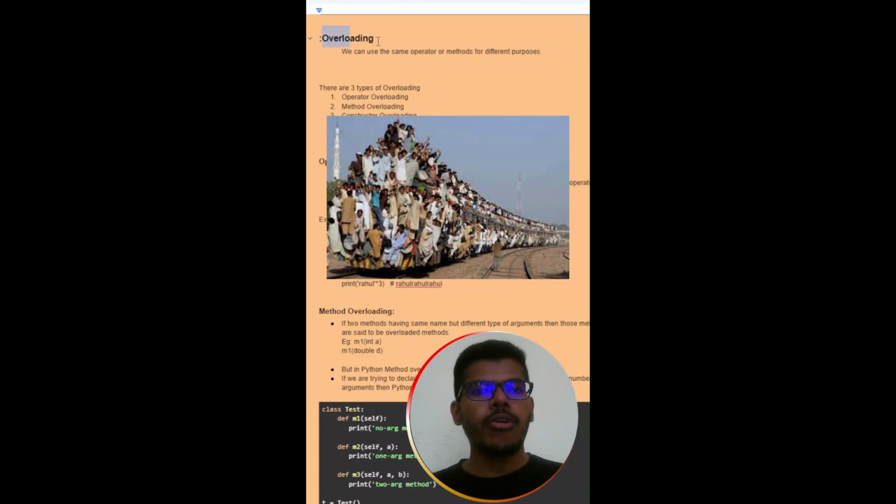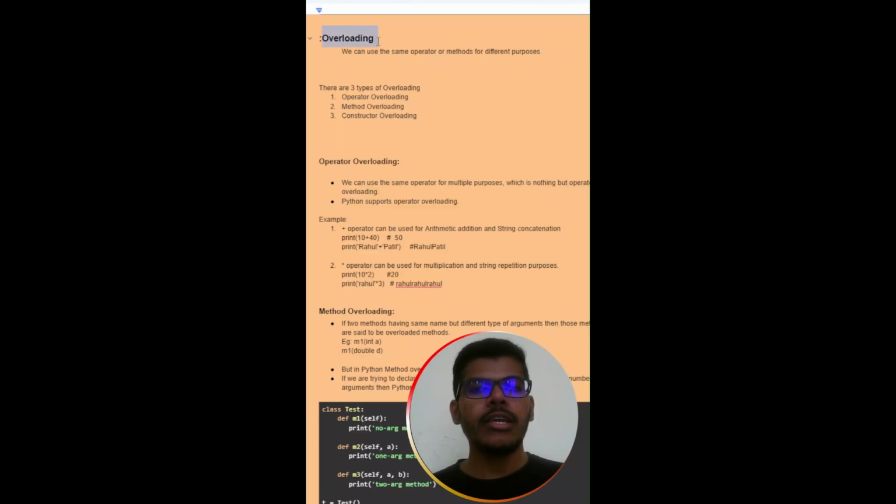What is overloading in Python? Overloading is a polymorphism concept in which we can use an operator or method for different purposes. There are three types of overloading: operator overloading, method overloading, and constructor overloading.